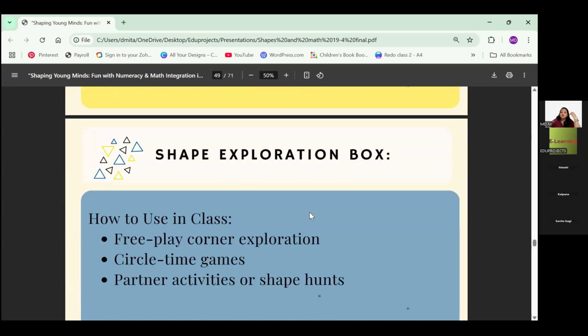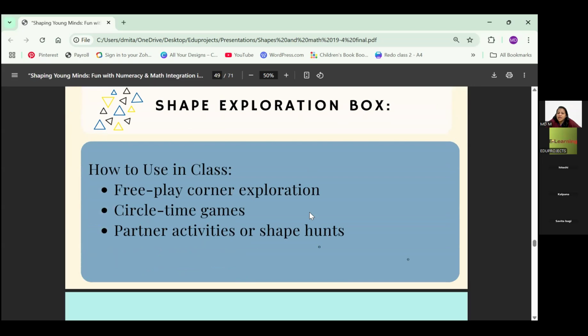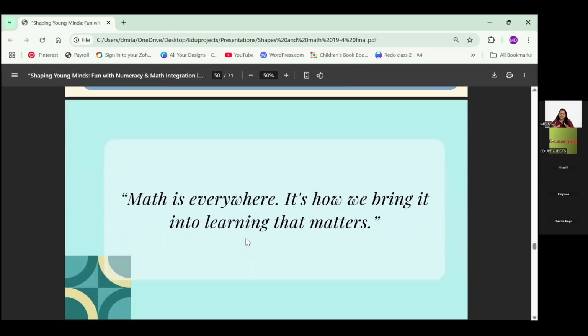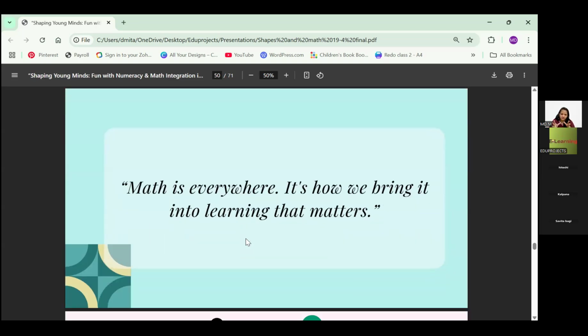Then we have how to use it in the class. Now, free play corner exploration में दे दो, like let them just go and do it. Circle time games में डाल दो, partner activity, shape hunts, anything you can use it in the class. So this till now is we've reached till the space exploration concept.